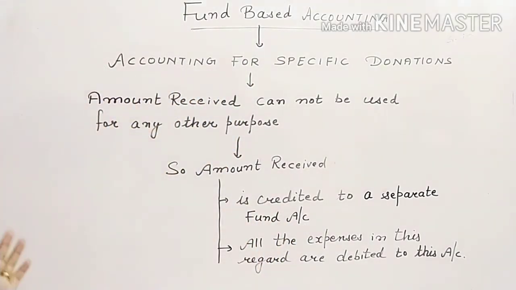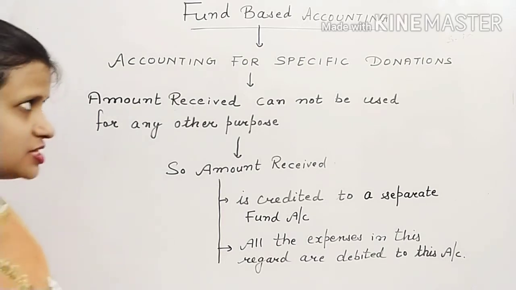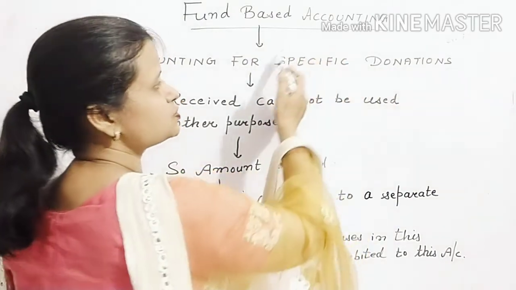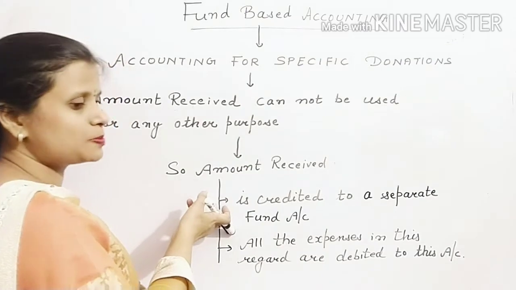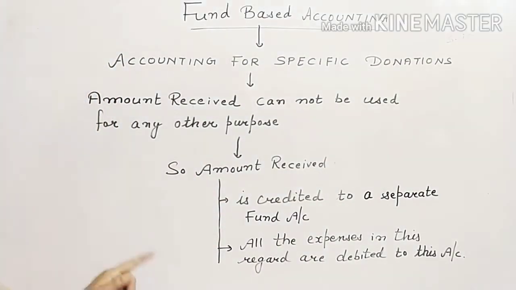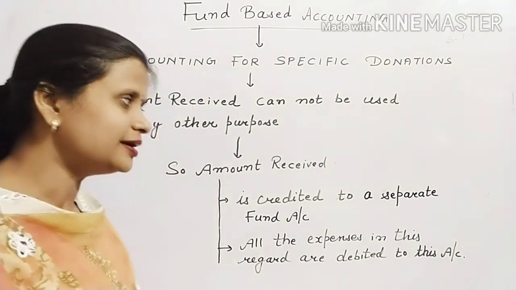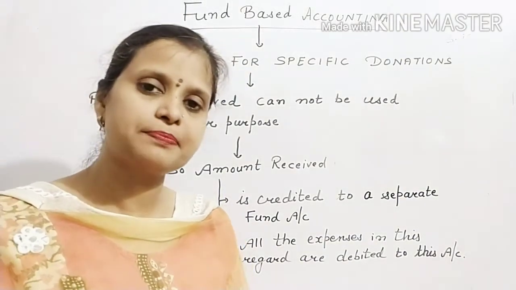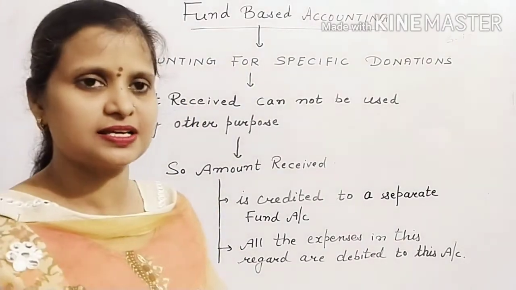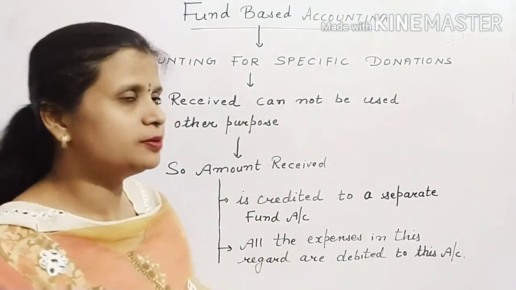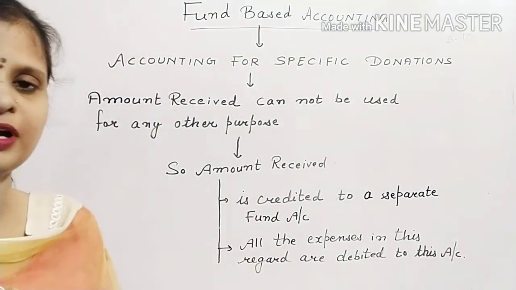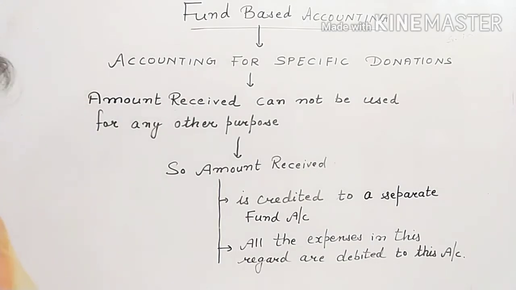So, what is fund-based accounting? It is the accounting for specific donations. The amount received by way of specific donations will be kept in a separate account, and all the expenses related to this item will be debited to this account only. Now, let us discuss some practical examples to better understand this concept, and how we actually perform fund-based accounting while preparing the final accounts of an NPO. Let's start with that.